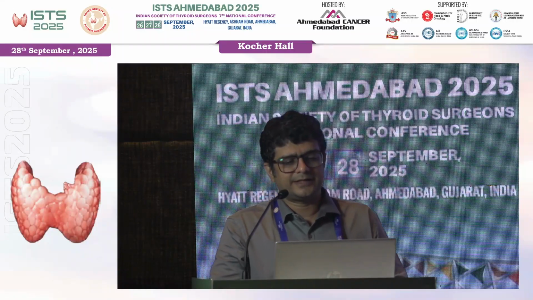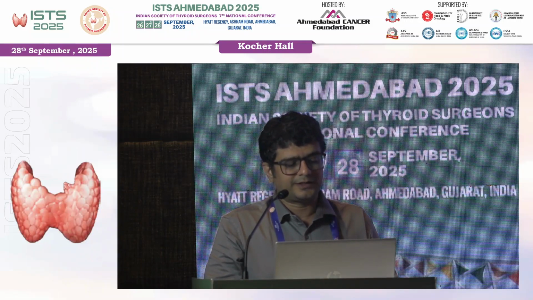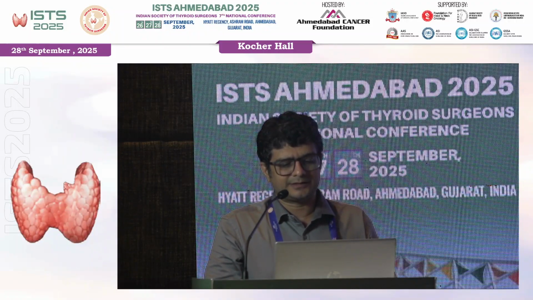How to make slides, again this is very important. Take an empty syringe filled with air, push the contents onto the slides, and fix it with 95% alcohol. Do not use excessive pressure between glass slides, otherwise there will be crush artifacts.